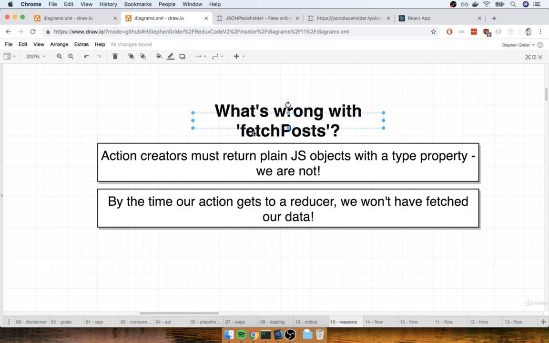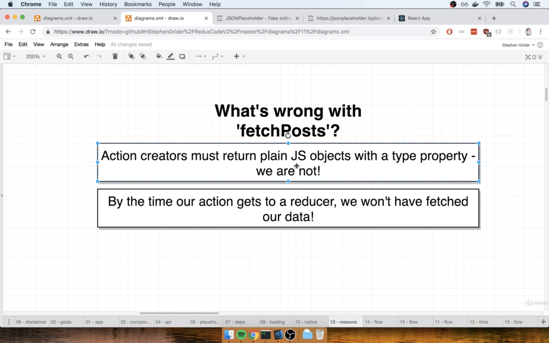So what's wrong with our fetchPosts action creator? Well, in reality, there's not one thing that is wrong with it. There's actually two things that are wrong. We're going to first focus on item number 1 right here. This is the first thing that is wrong with our action creator. Action creators inside of Redux are supposed to return plain JavaScript objects that have a type property and optionally a payload as well. But at present, we are not returning an action from our action creator.